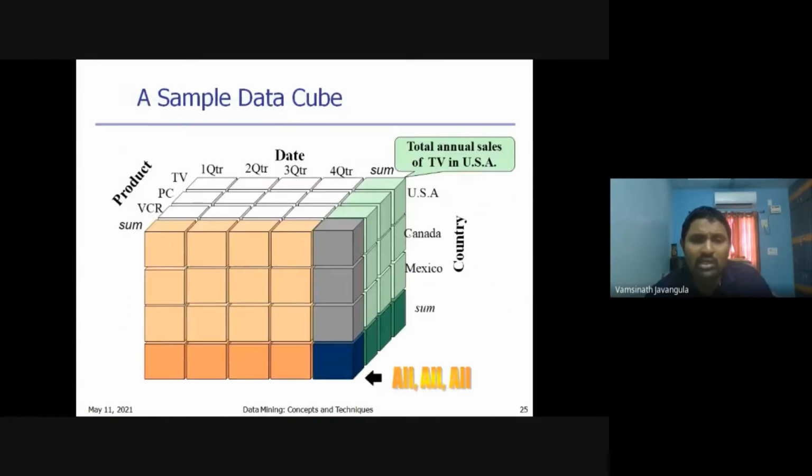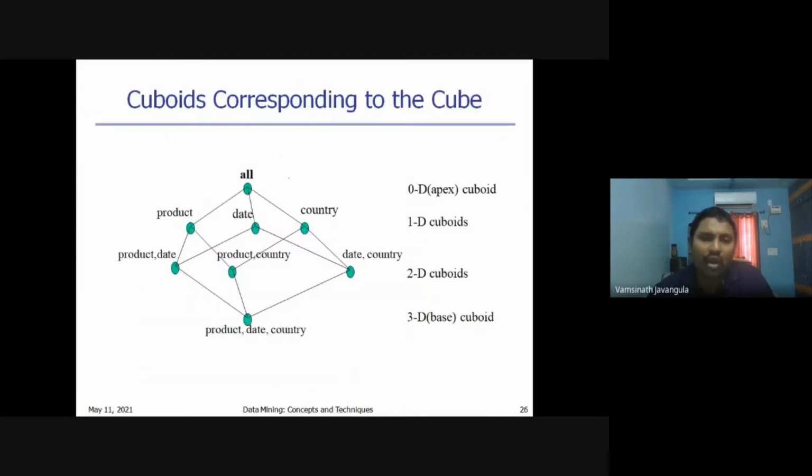Next, I already told you that a data warehouse is a multidimensional data model, that is, data cubes will be there. In the data cube, we have a cuboid called the apex cuboid or 0-D cuboid, where we contain all the information about all aggregate measures. If you observe this, product, date, country at the bottommost level is called the base cuboid, where I contain data about three dimensions, so it is also called a 3-dimensional cuboid.